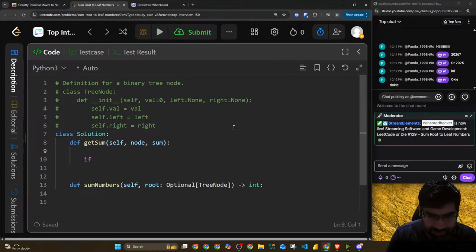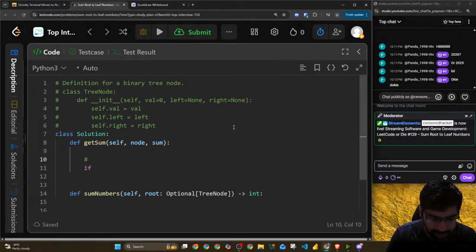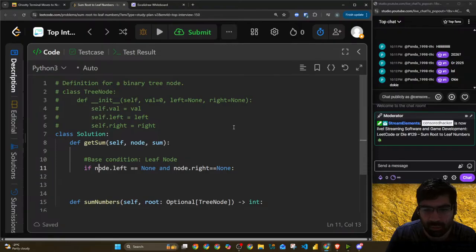If the base condition is if this is the last node, right? Base condition: leaf node. If it is a leaf node, it doesn't have left or right. So node dot left equals none, and both of these conditions should match. Node dot right equals none. Both are none. Then what will we do?